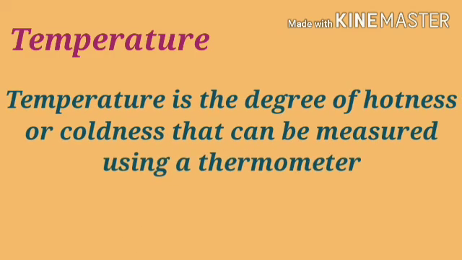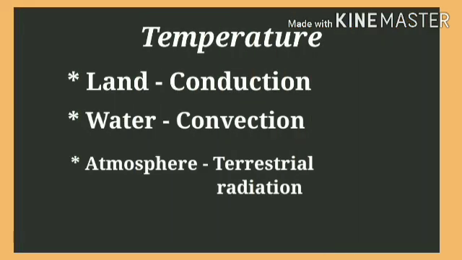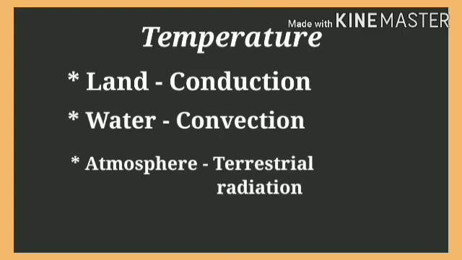Temperature is the degree of hotness or coldness that can be measured using a thermometer. The temperature variation occurs in land due to conduction, in water due to convection, in atmosphere due to terrestrial radiation.